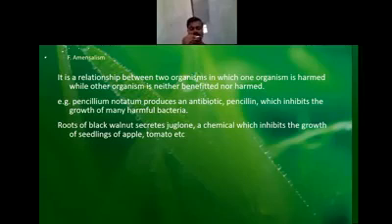Then we have studied about the population. Population attributes we have studied: birth rate, death rate, sex ratio, age pyramid. And also we have studied population growth, how the population will be growing in a negative manner or in a positive manner. When it is in a negative manner, population is decreasing. If it is in a positive manner, population is increasing. So factors that are responsible, 4 factors are there: natality, mortality, immigration, emigration. There are 2 growth models, the exponential growth model and the logistic growth model, that we have studied, and population interaction we have studied. So 6 types of population interaction we have studied in this lesson.